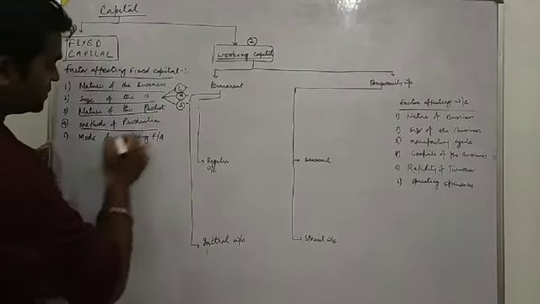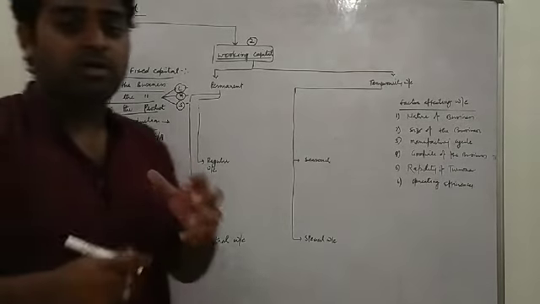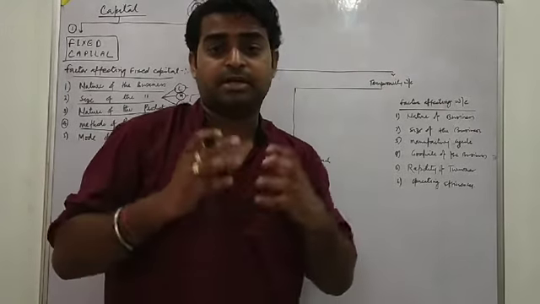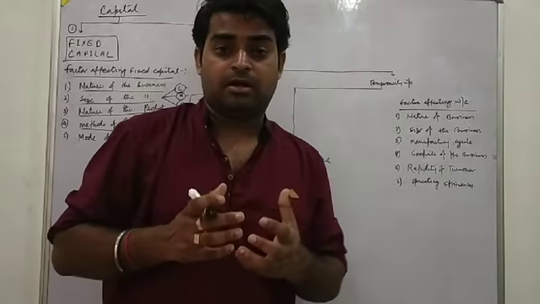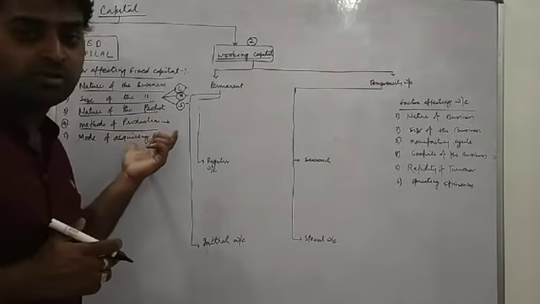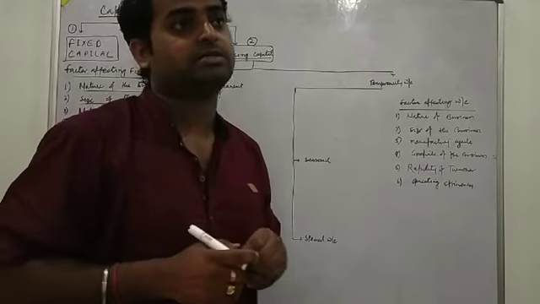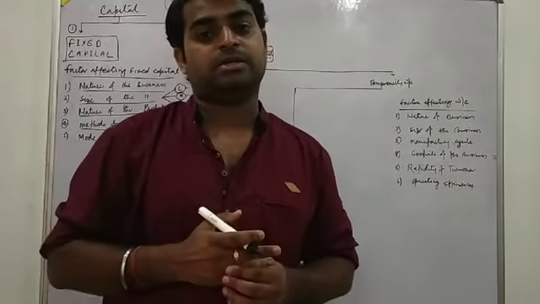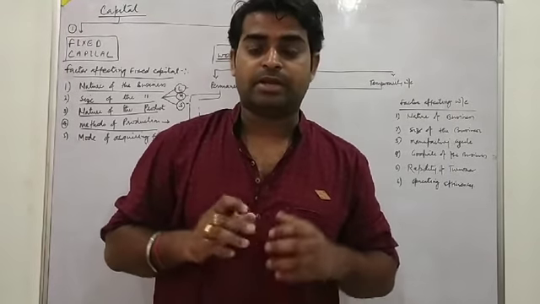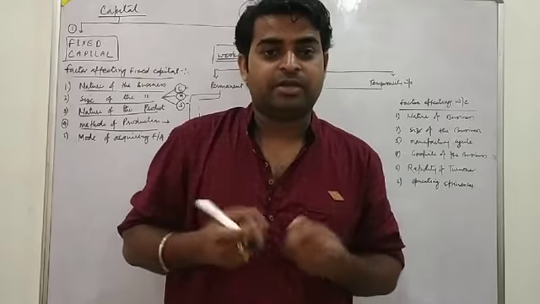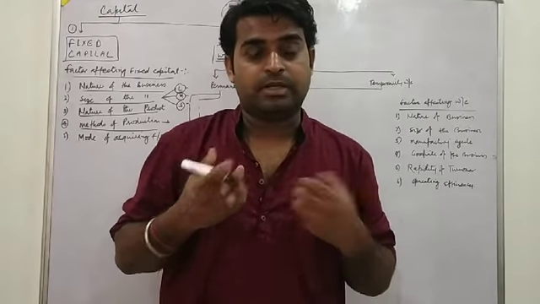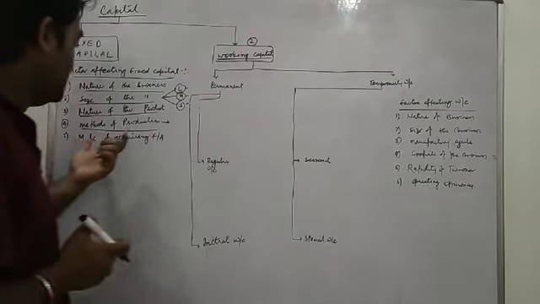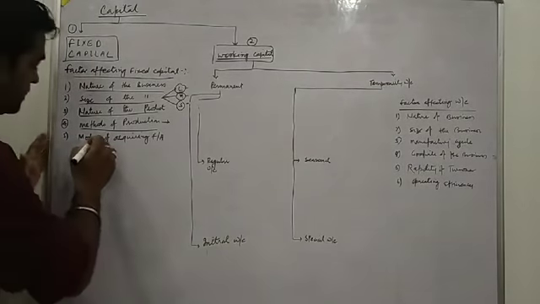Next, methods of production. Method of production means what type of methods we are using in production, and it will affect the amount of fixed capital. If production is done at a very large scale, then the cost of production will be very low, and if we are using the dearest method of production, the cost of fixed capital will definitely be high, so it will affect the cost of fixed capital.